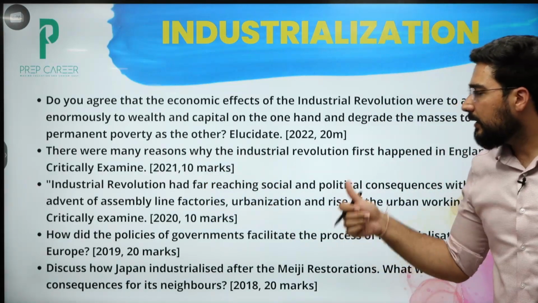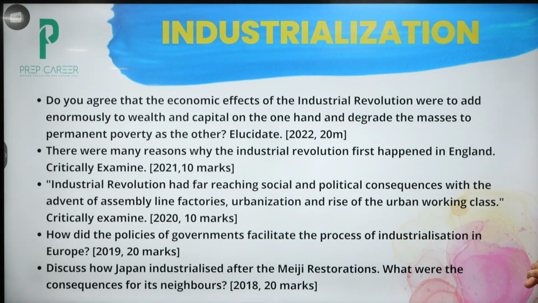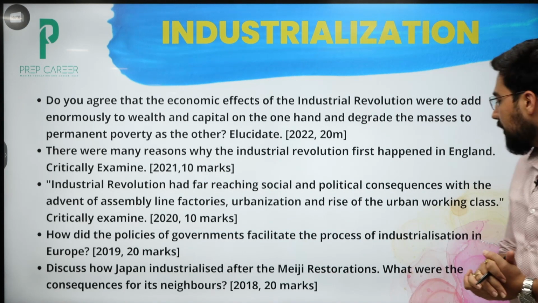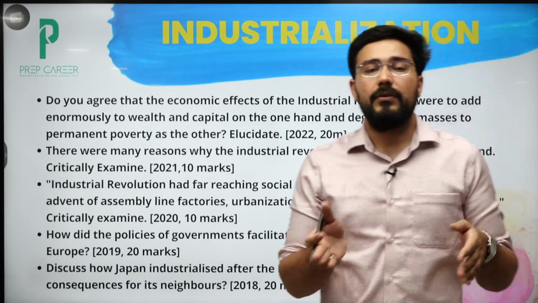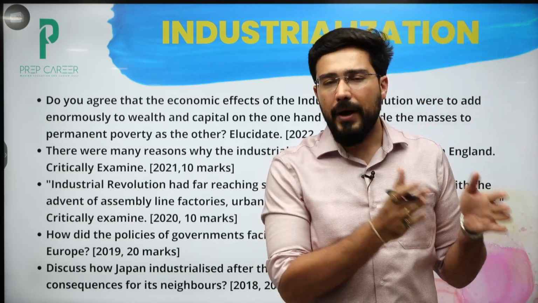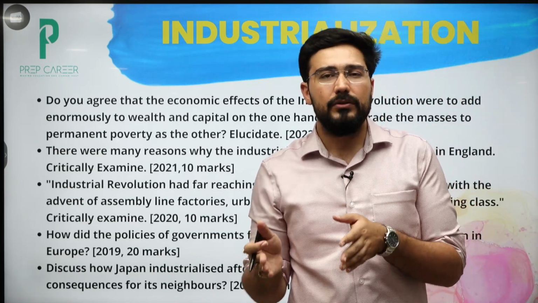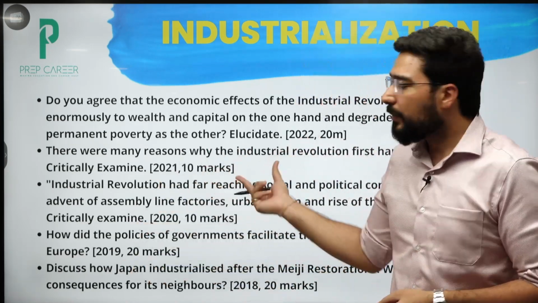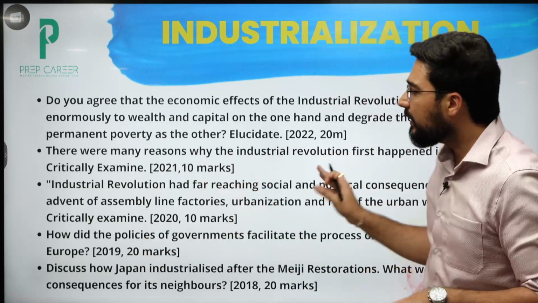In 2020 they asked about its far-reaching impact on social and political consequences with the advent of assembly line factories, urbanization, rise of urban working class. So you have to link it with Britain. Britain, which we talked about in the second unit, we talked about the Reform Act, the Chartist movement, and also the free traders. So this topic is directly linked with that. You have to link these two areas.